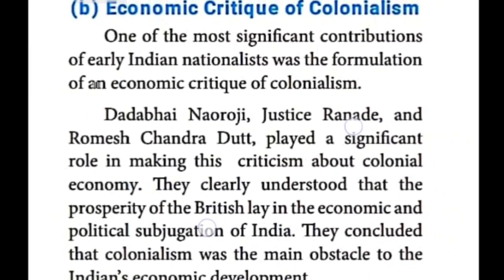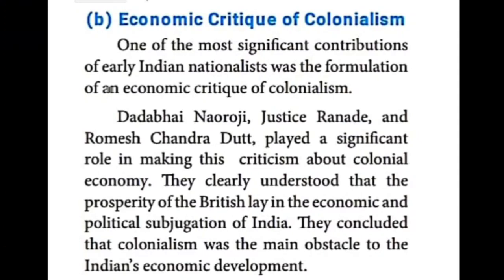You know very well, children, colonialism is a policy of acquiring and maintaining territories, especially for exploitation, as I told in previous classes. So colonialism means acquiring colonies, especially for exploitation.